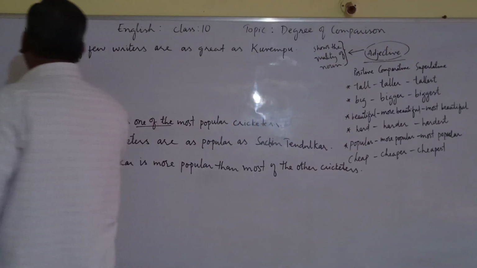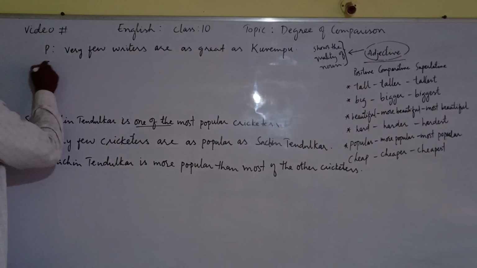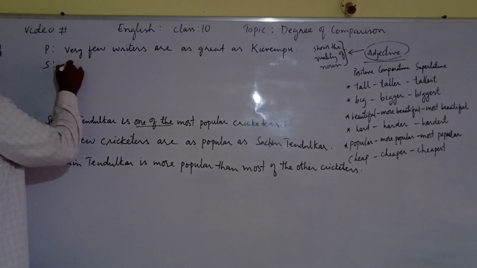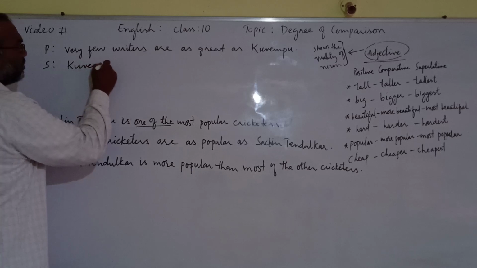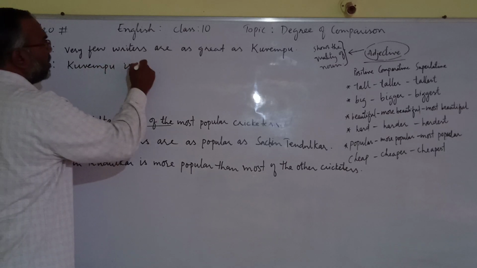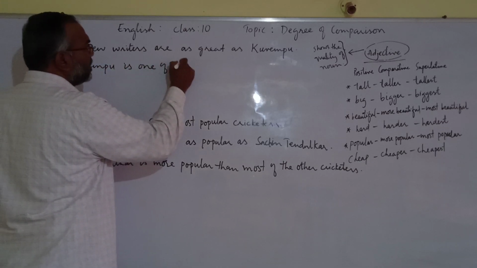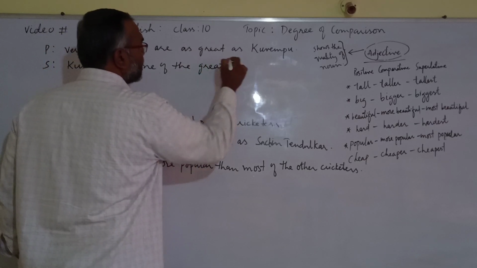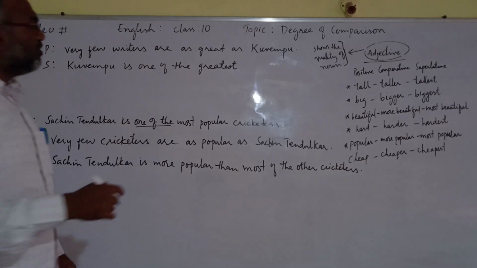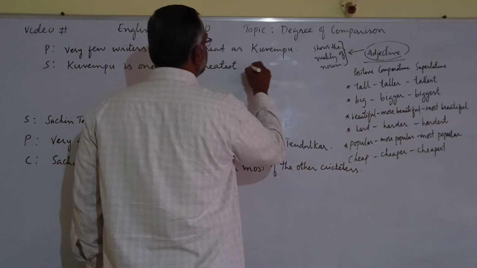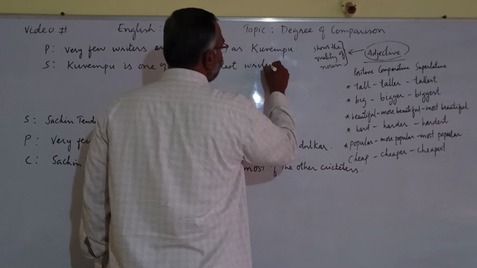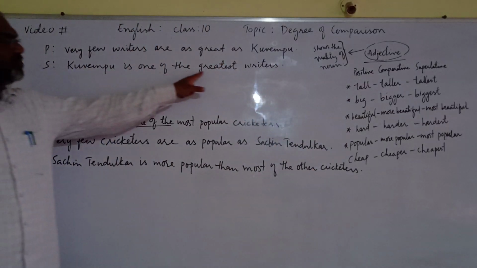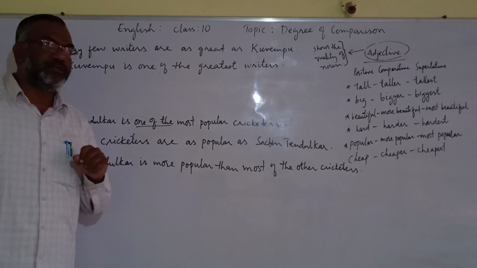Or you can write superlative first, if you want. Let's write superlative first. Superlative will begin with Kuempu is one of the greatest writers. Kuempu is one of the greatest writers.